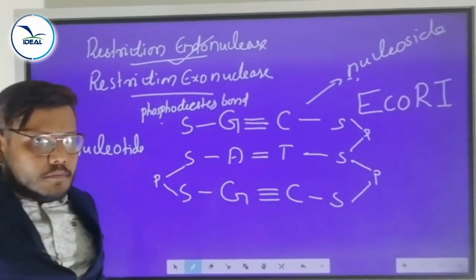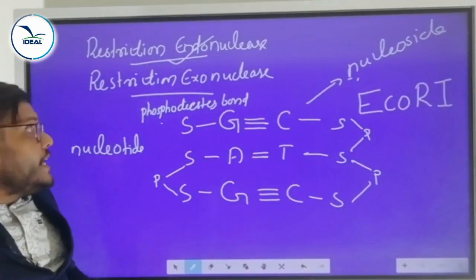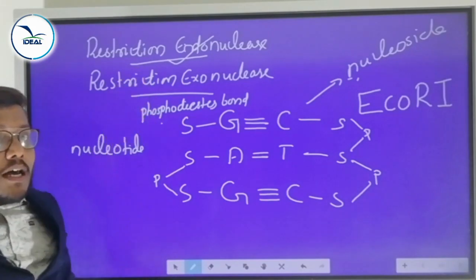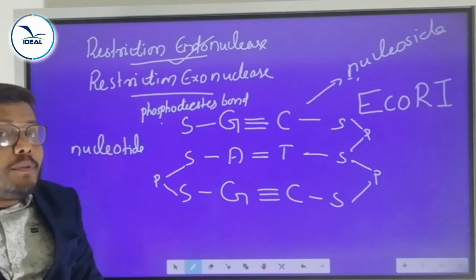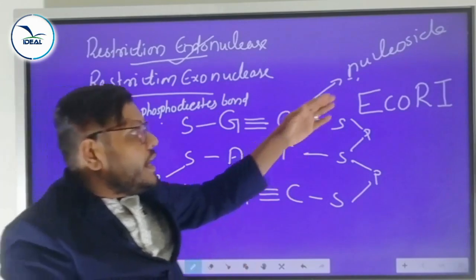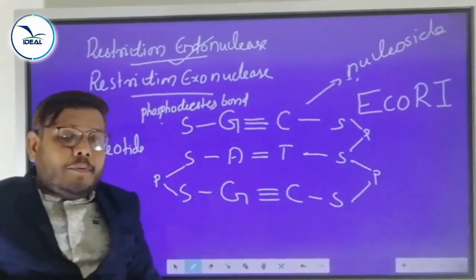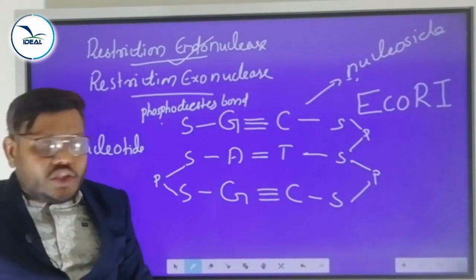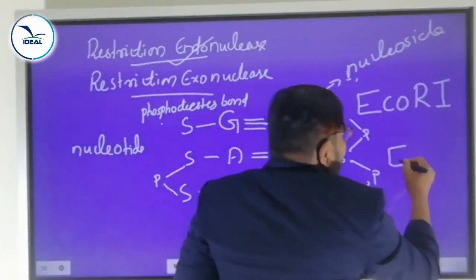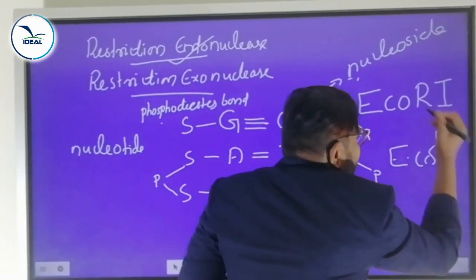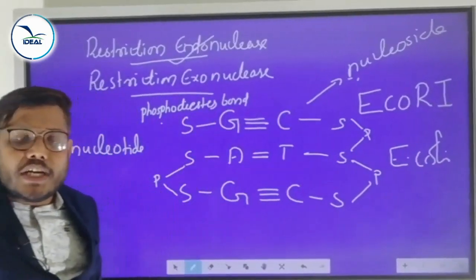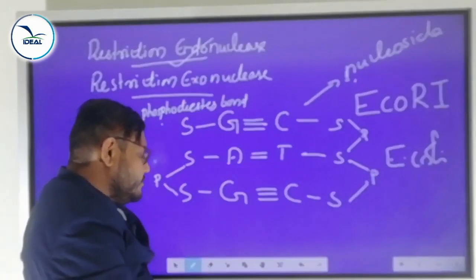EcoRI. We already explained restriction enzymes are isolated from bacteria. Here EcoRI is the restriction enzyme, and that enzyme is isolated from the bacterium E. coli. What is E. coli? Escherichia coli. Is it clear?